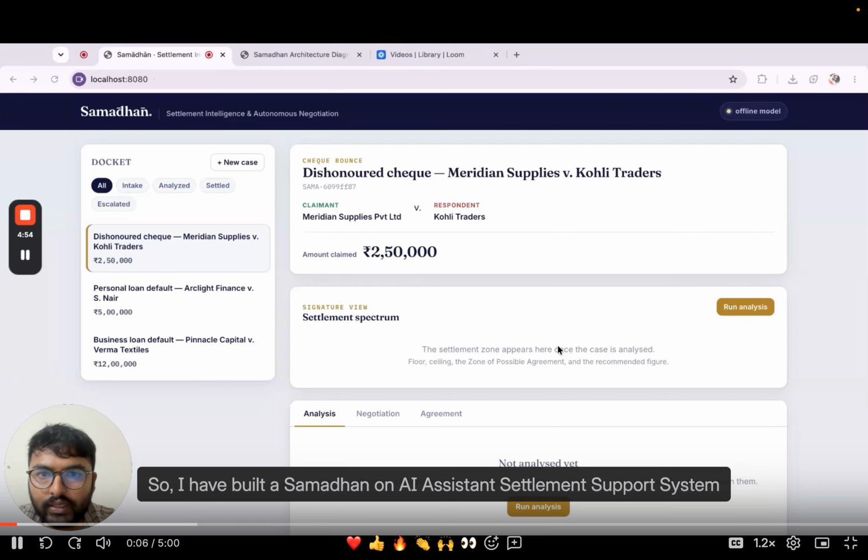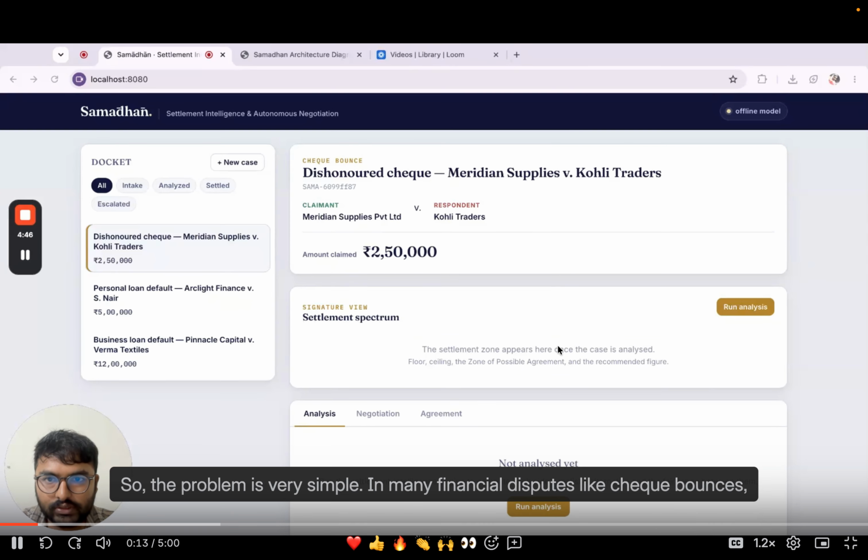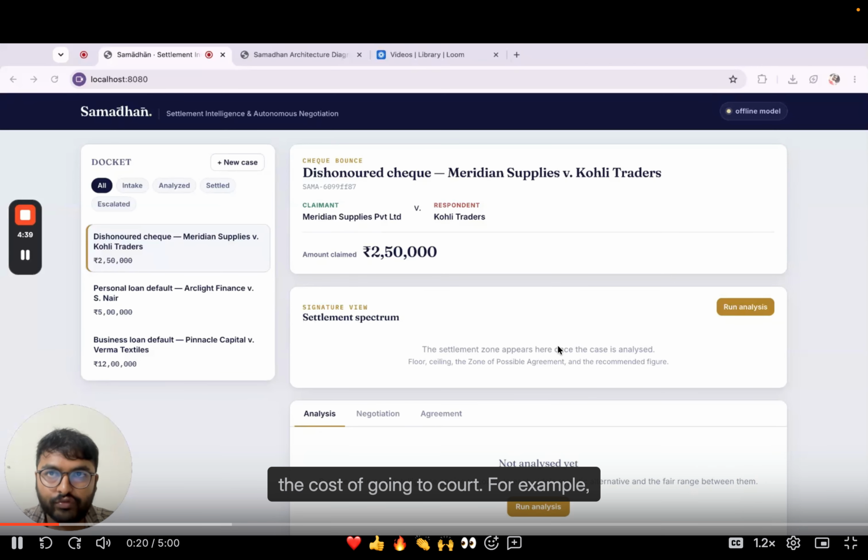So I have built Samadhan, an AI assistant settlement support system for the online dispute resolution process. The problem is very simple. In many financial disputes like check bounce cases or loan defaults, the amount may be small compared to the time and the cost of going to court.